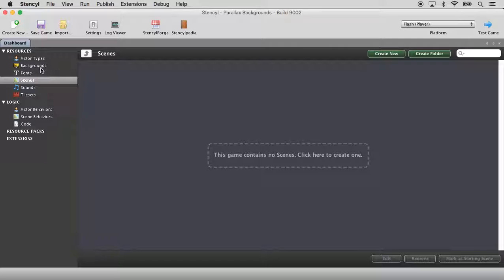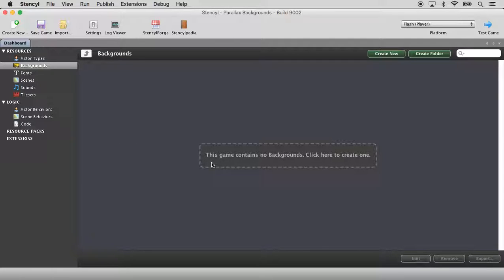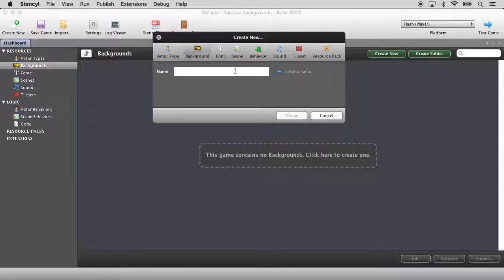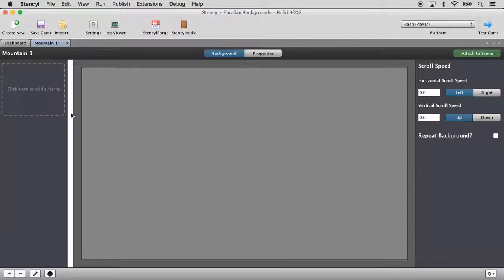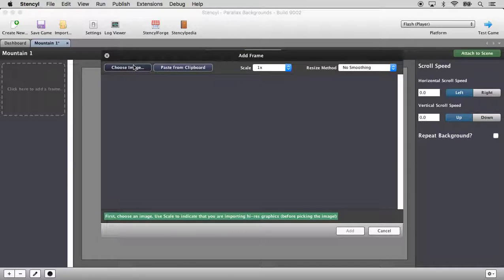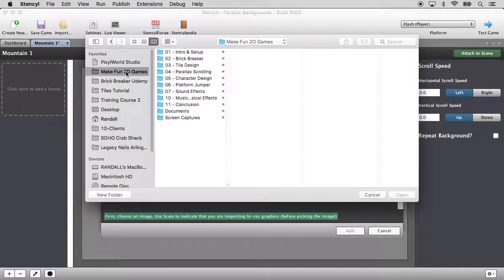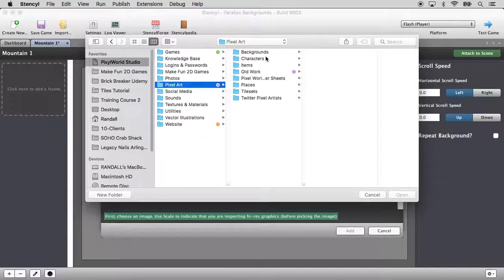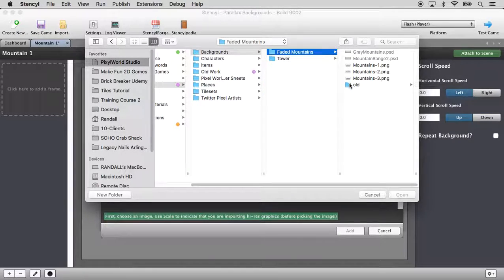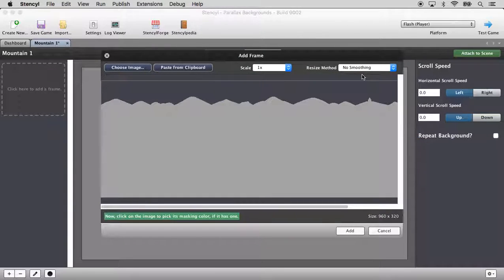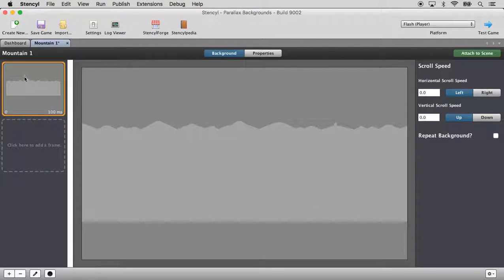Okay, let's go ahead and bring in our backgrounds that we just created. So click on Backgrounds and click here to create one. And we could call this Mountain 1. Create. Click here on the left to add a frame, choose your image, and go to the location wherever you have your graphics. And I have mine under Backgrounds, Faded Mountains, and Mountains1.png. And the scale should be 1x. Resize method is no smoothing. Click on Add. And now we're going to do the same thing.